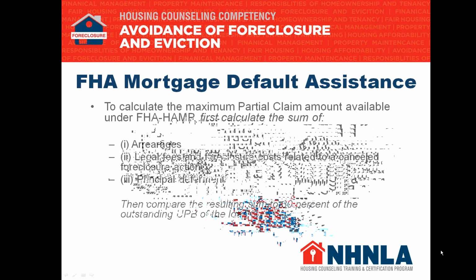And to calculate the maximum partial claim amount available under FHA HAMP, first we have to calculate the sum of the arrearages. We have to add in legal fees and foreclosure costs related to canceling the foreclosure. And then we have to add in the principal deferment. Once we add all of that together, it cannot be more than 30% of the outstanding unpaid loan balance.